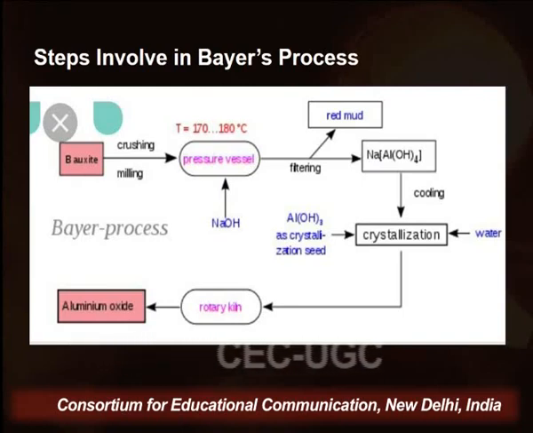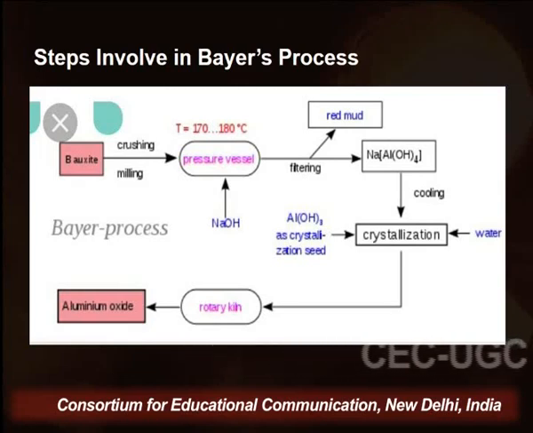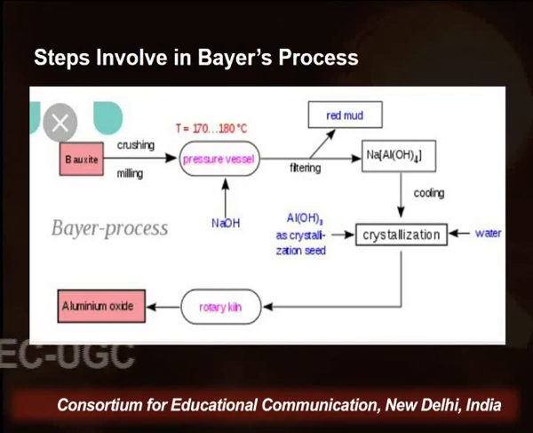So as I told you, first is grinding and crushing of ores from the mining, and that ore is treated with a leaching reagent, and here we used sodium hydroxide. The reaction takes place in pressure vessels, and after that we get red mud. Red mud contains iron as an impurity. So it is sodium tetrahydroxyaluminate.